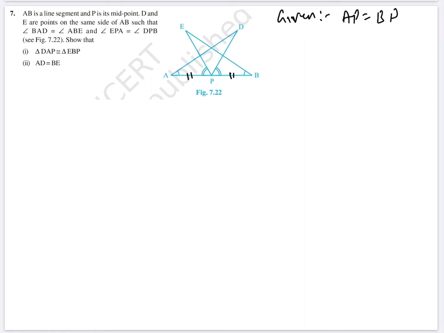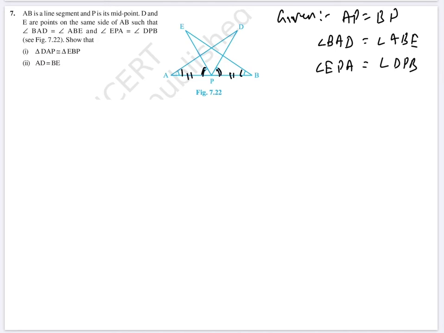D and E are points on the same side of AB such that angle BAD is equal to angle ABE. Angle BAD, this angle is equal to this angle ABE. Also, angle EPA is equal to angle DPB, which are marked as two curves.